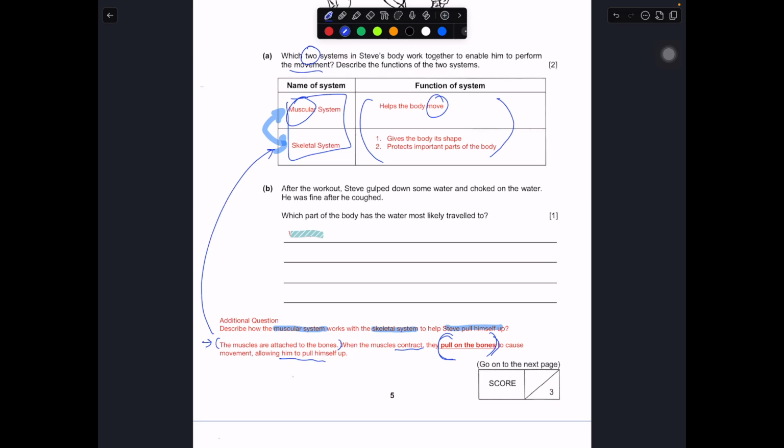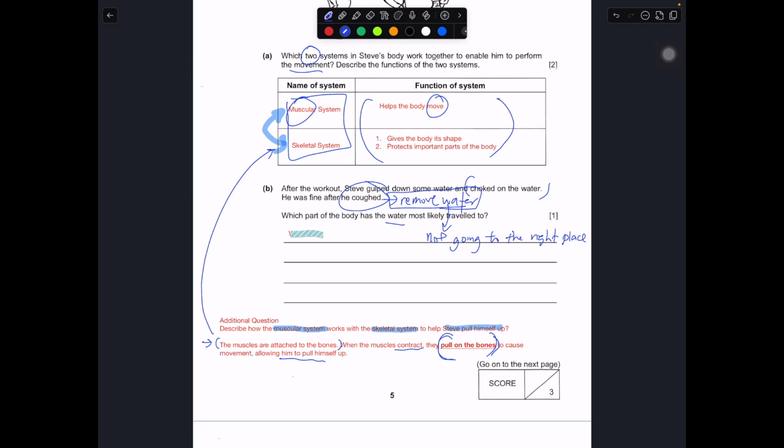After the workout, Steve gulped some water and choked on the water. He was fine after he coughed. So what happened is that he's trying to remove water when he coughs. Which part of the body has the water most likely travelled to? That means the water in this case is not going to the right place.